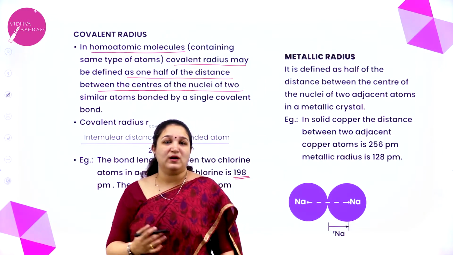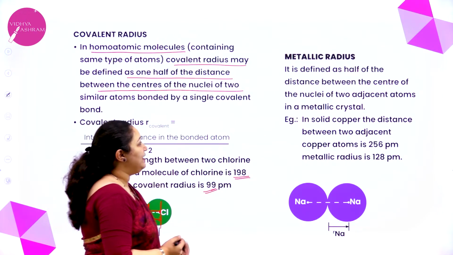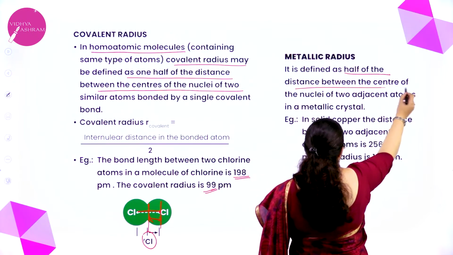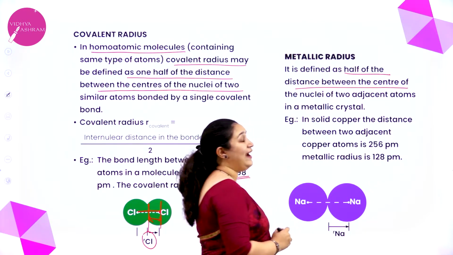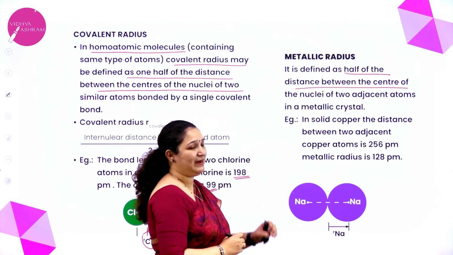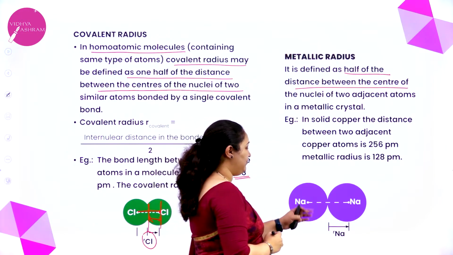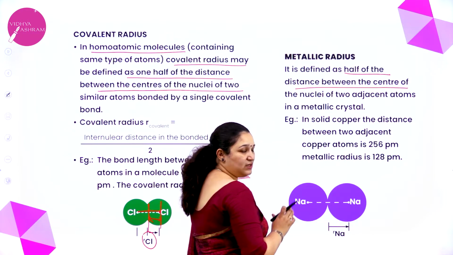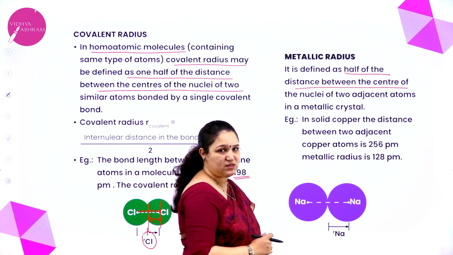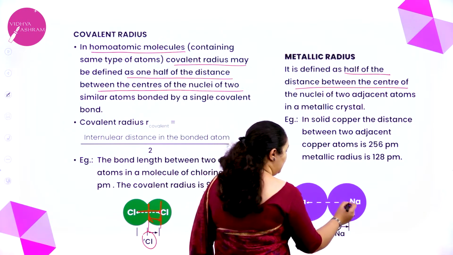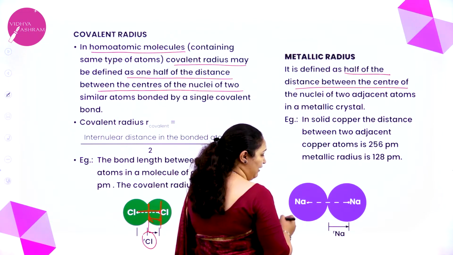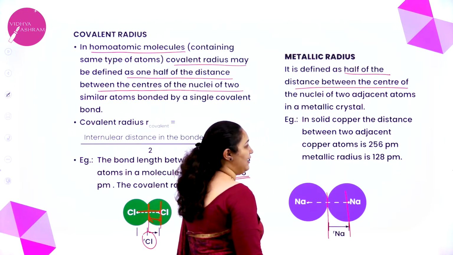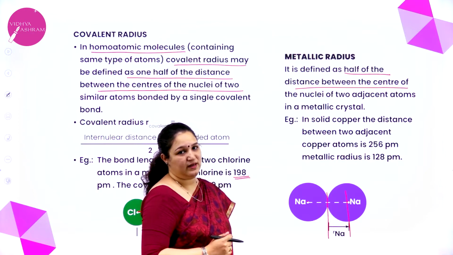Now next, what is metallic radius? Metallic radius is defined as half of the distance between the centers of the nuclei of the two adjacent atoms in the metallic crystal. For example, I have taken sodium here. The two sodium atoms are adjacent to one another in the metallic crystal. So I have to take the distance between the two nuclei, and half of that is called the metallic radius.